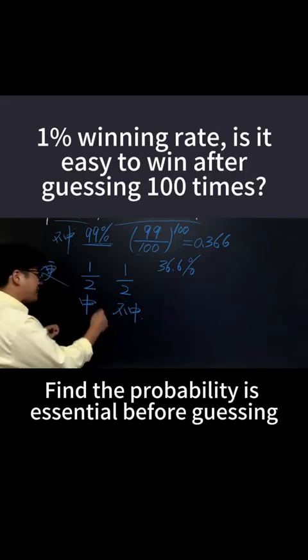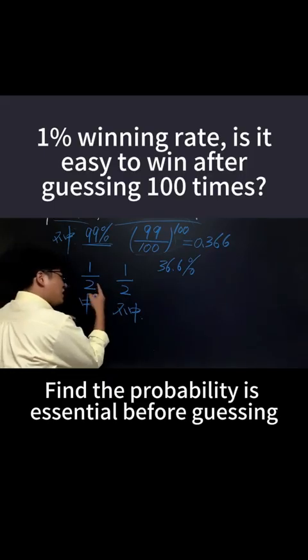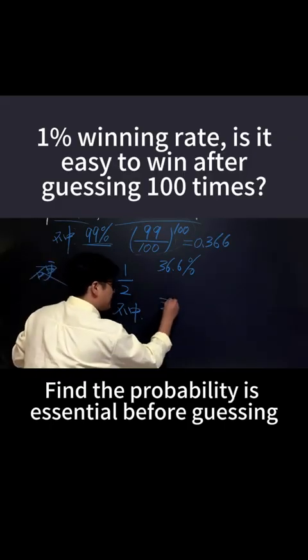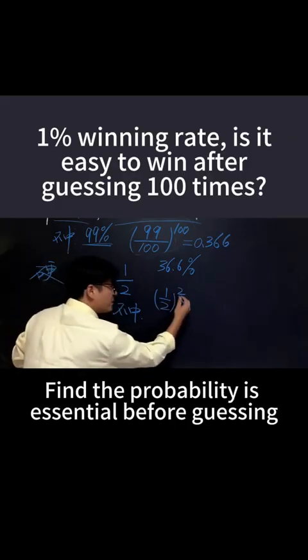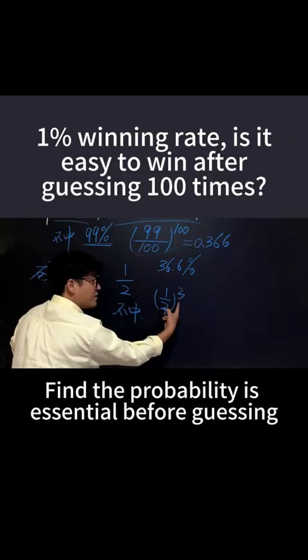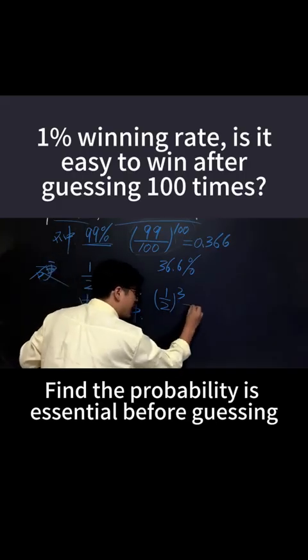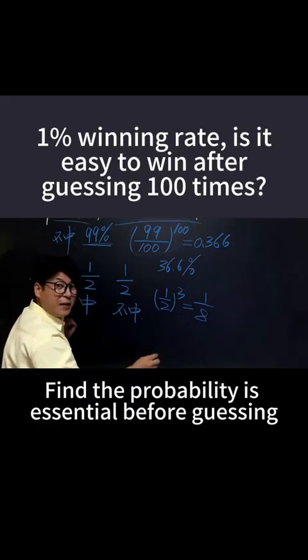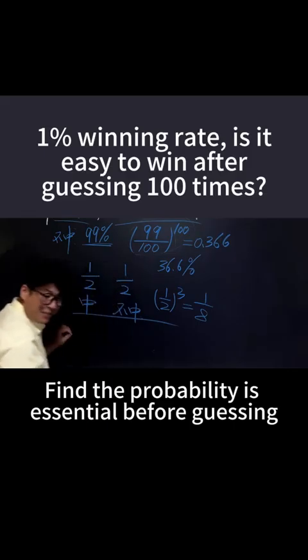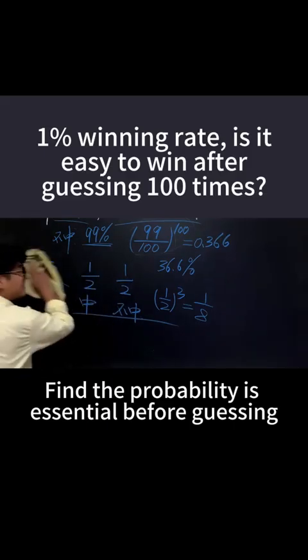So how is this probability calculated? Your probability of not winning once is 1/2. The probability of not winning twice in a row is 1/2 times 1/2. Not winning 3 times in a row is 1/2 times 1/2 times 1/2. In other words, the probability of not winning 3 times in a row is 1/8. Do you think that if you keep guessing long enough, you'll definitely win? Everyone, you need to understand this clearly now.